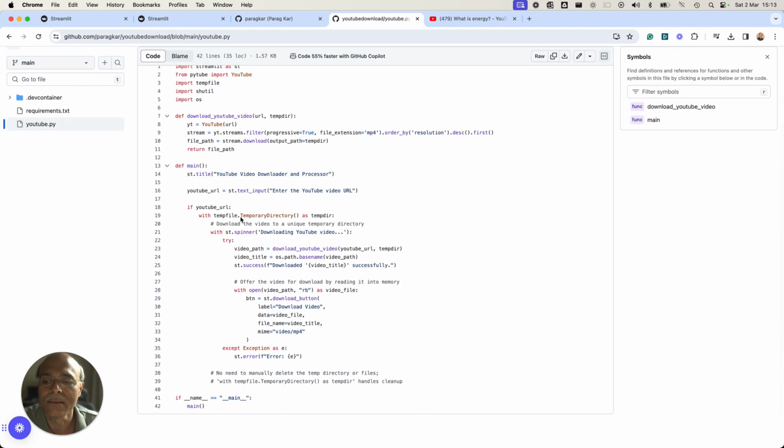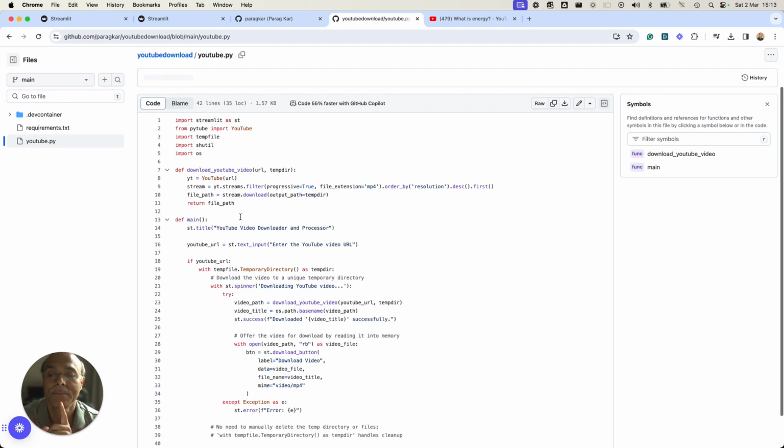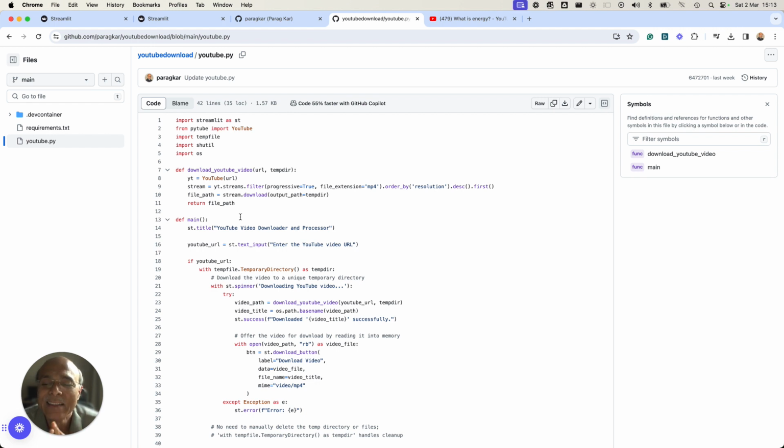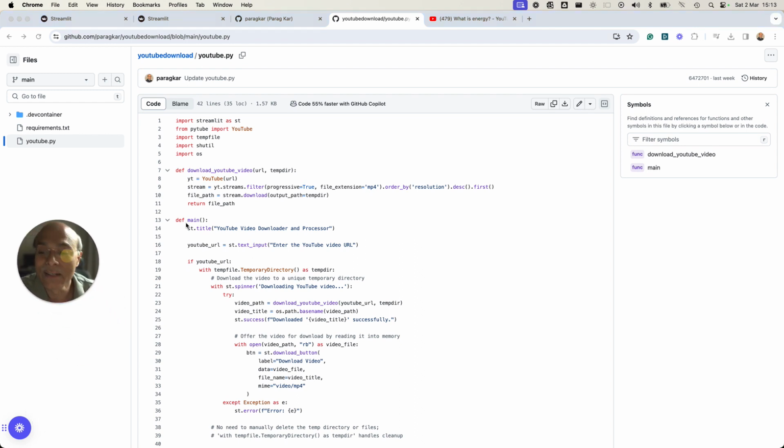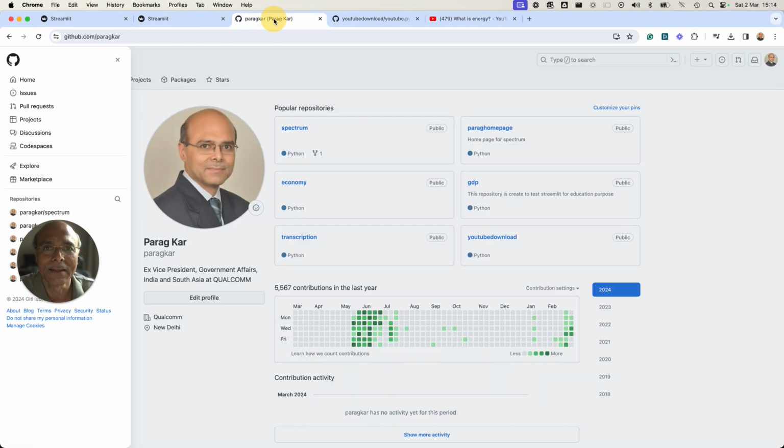Oh, by the way, I asked ChatGPT to help me write a code for YouTube download and it refused initially, saying that there is a violation of privacy. So therefore, it will not allow me to write. But I somehow figured out how to write this code. So I've written it. So this is there. Anybody can go to my GitHub and take this code.